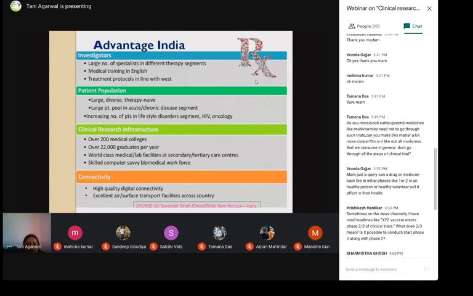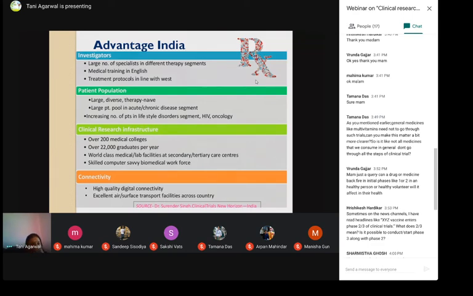Then there is a large patient pool in the acute or chronic disease segment, because majorly we have a poor population who suffer from diseases for a long time. And there is an increasing number of patients in the lifestyle disorders segment, for example HIV, oncology, or even diabetes, I would say.